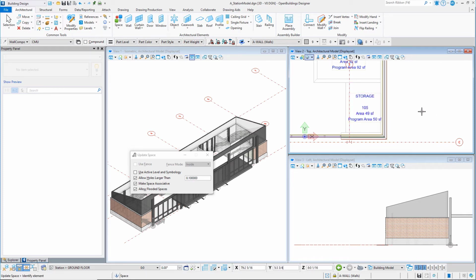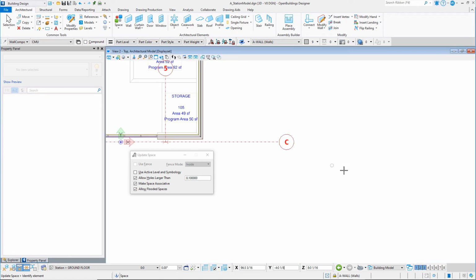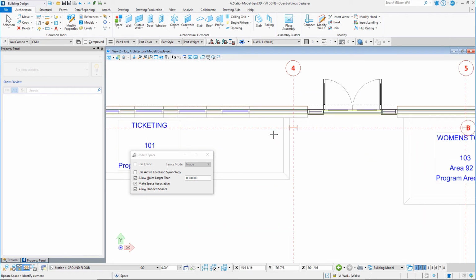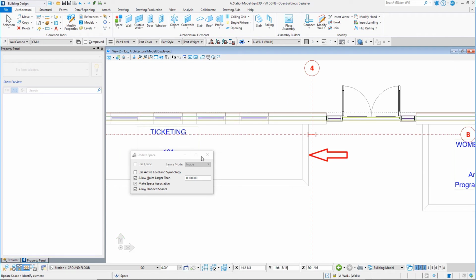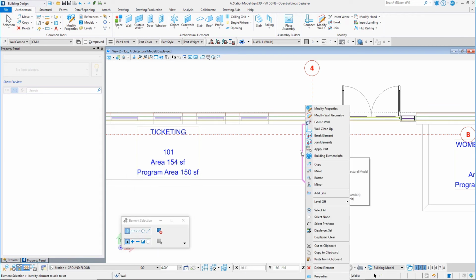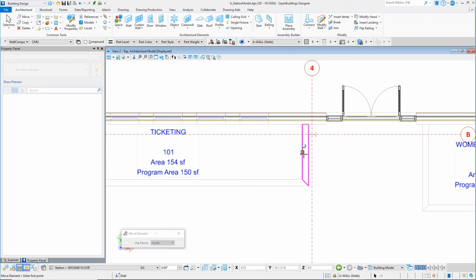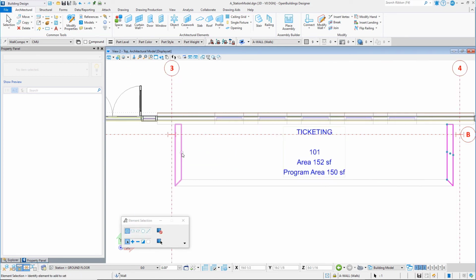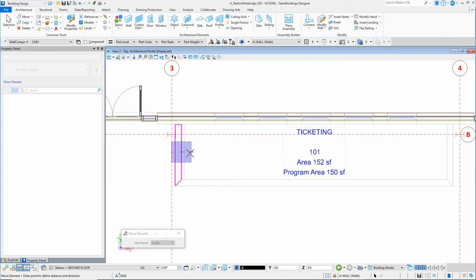The spaces are now actually associated with the walls, so that if the wall is moved, the space will modify as well. Go back to the ticketing space and note that the side walls are clashing with the steel columns. Select the wall and use right press to bring up the context menu. Select Move and move the wall over 4 inches or 200 millimeters. Note the change to the actual area in the space tag.